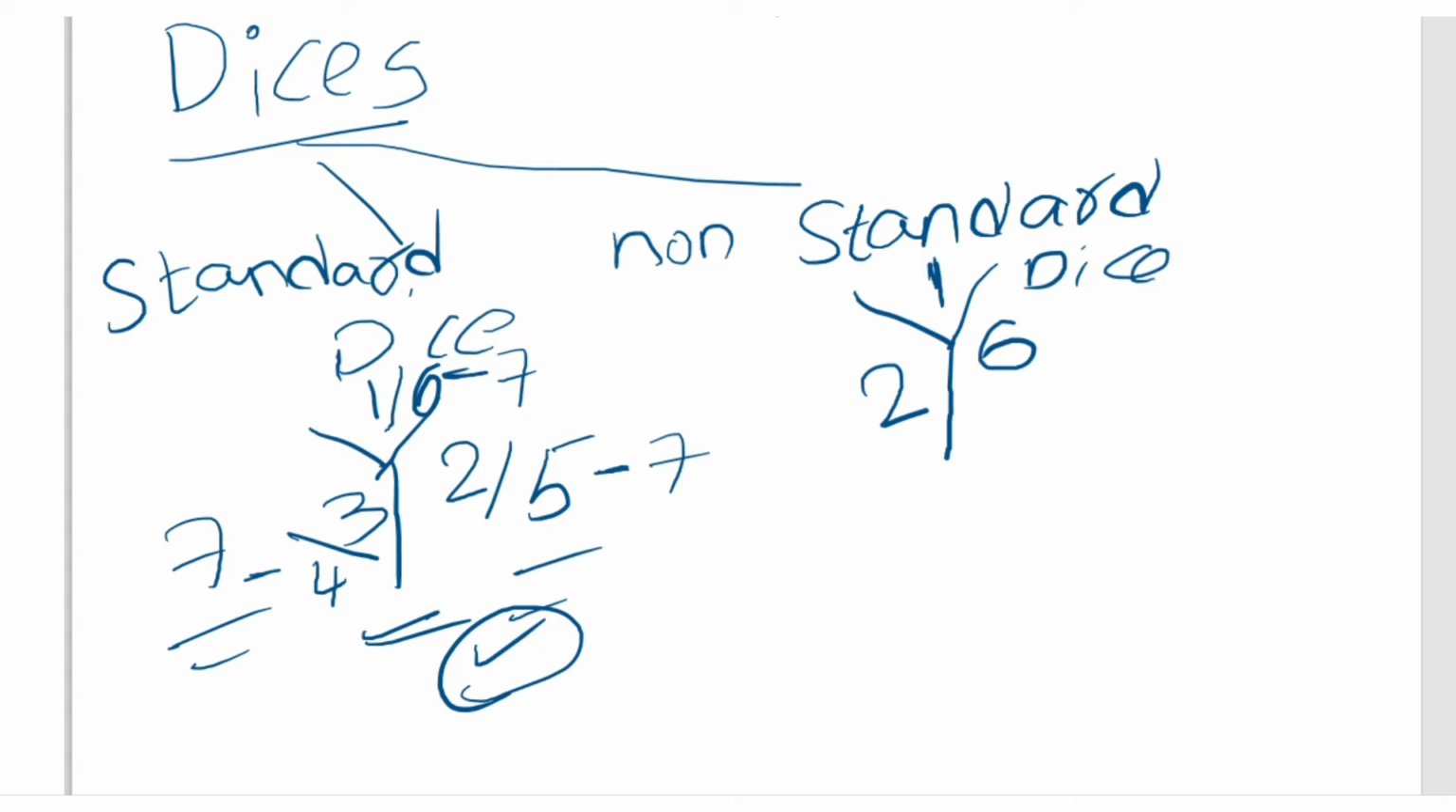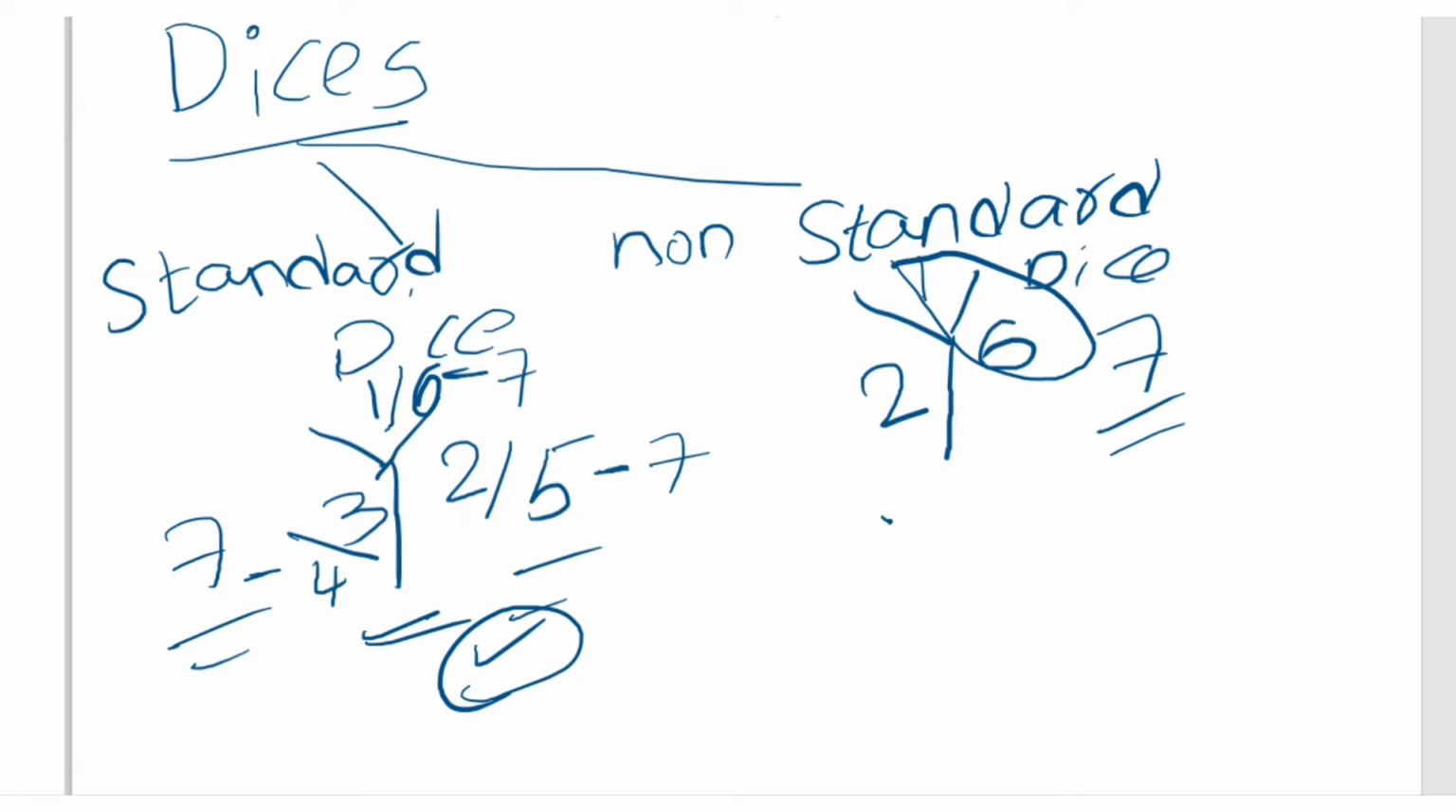Previously, in the standard dice, we saw that the sum of opposite faces is equal to 7, but in the non-standard dice, it is the sum of adjacent sides. Adjacent sides, in the sense of this 1 and 6, sum to 7. So the sum of adjacent sides is going to be 7. That is the non-standard die.